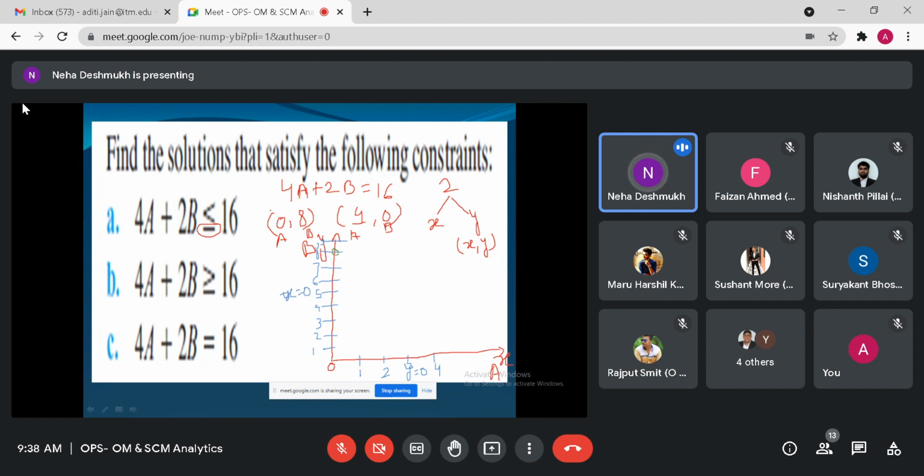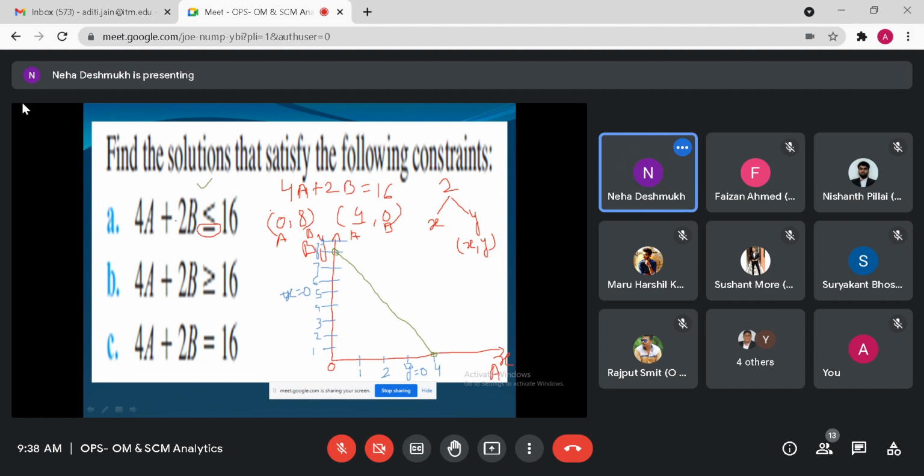At a equal to 0, what is the value of b? 8. And when b is equal to 0, then what is the value of a? 4, right? Yes, class. Yes, ma'am. So when I draw this, this will be my graphical representation of this equation, right?